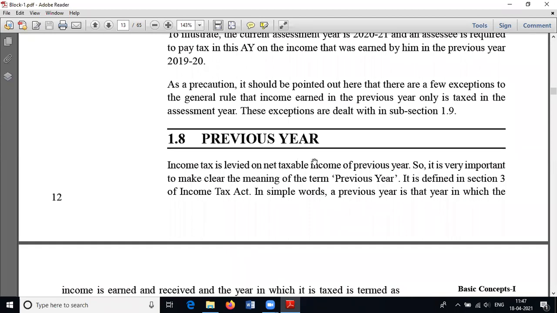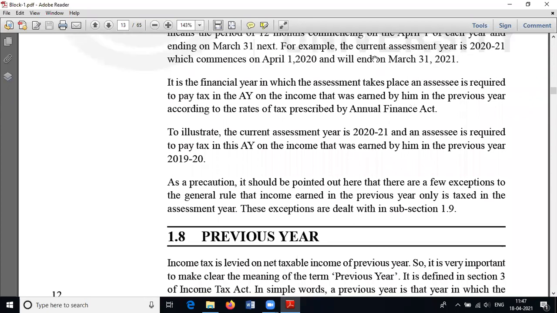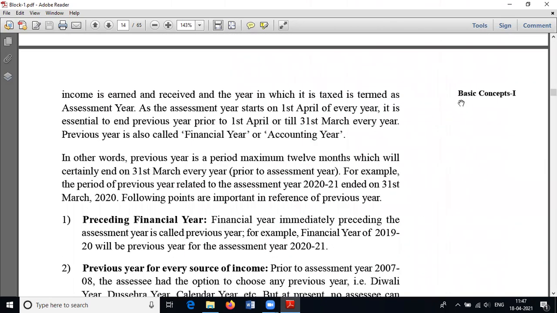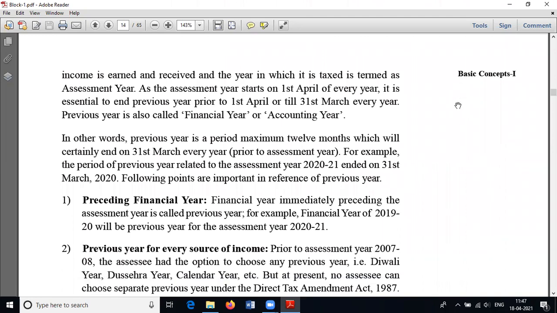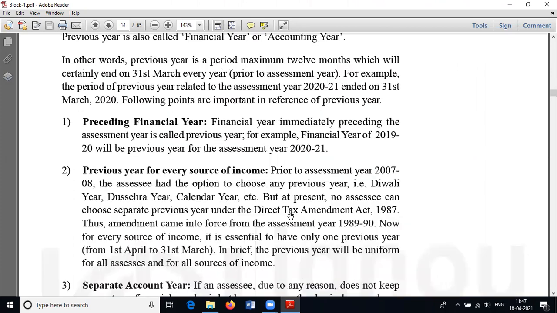Clear? Just before, we understood that the current assessment year is 2020-21. So we can obviously say that the previous year is just before that, 2019-2020. The previous year also commences from 1st April and ends on 31st March. Financial year 2019-20 is our present previous year and assessment year is 2020-21.